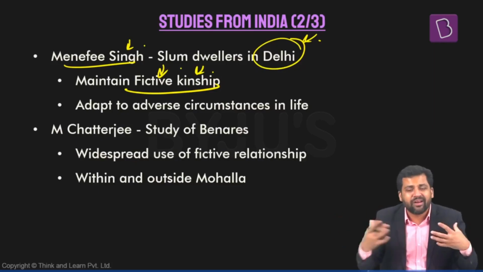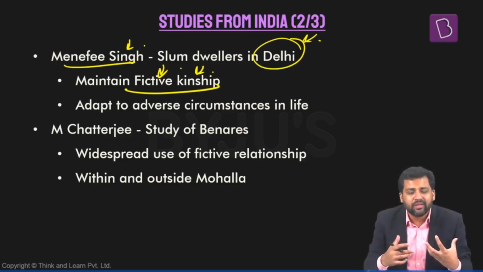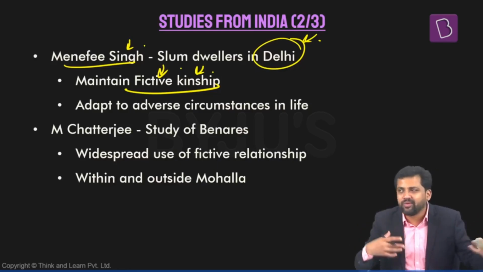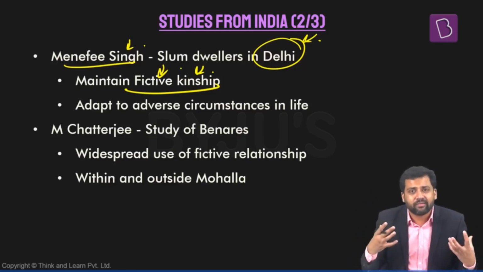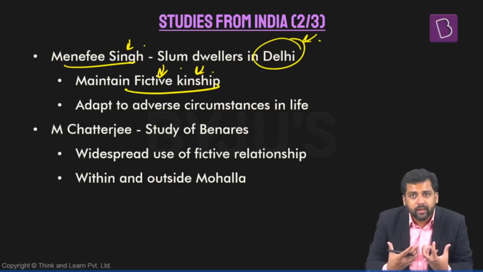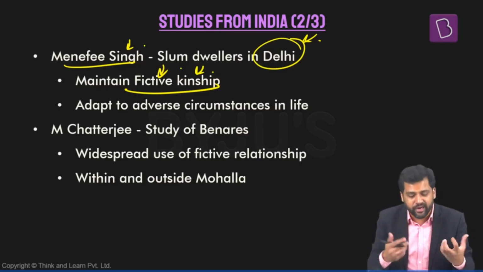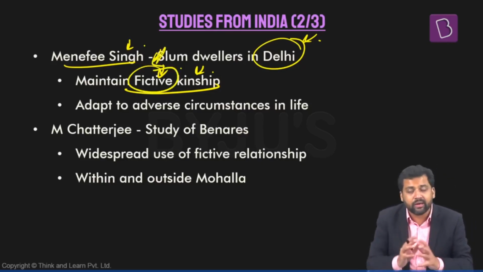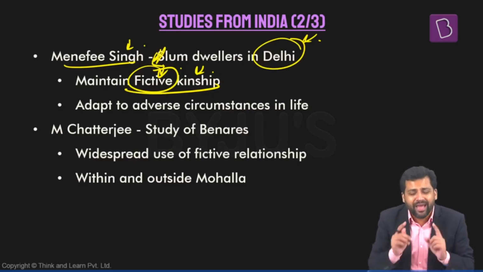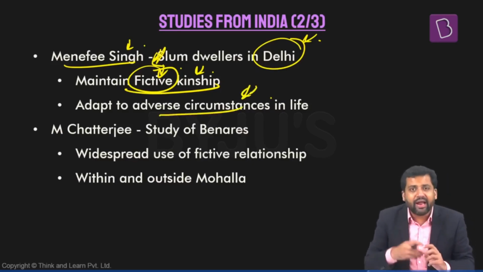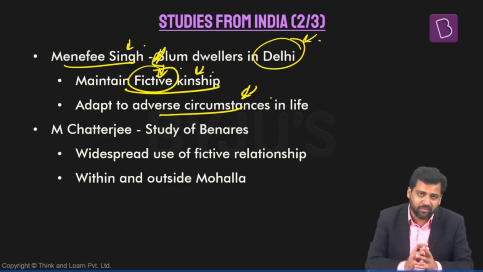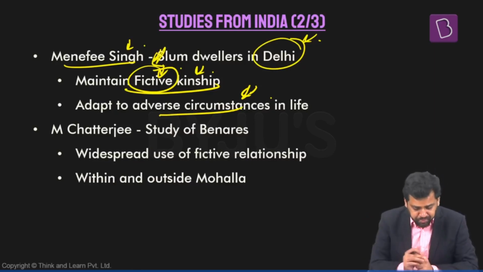They will call each other by different kin names. They will call someone as bhaiya, someone as bhabhi, someone as didi, something like that. They will create these relations. These are not blood relations or relations through marriage. These are relations that they have created. They are fictive, not real. But this fictive kinship helps them adapt to different kinds of harsh circumstances in the city, where they don't have any real kins.